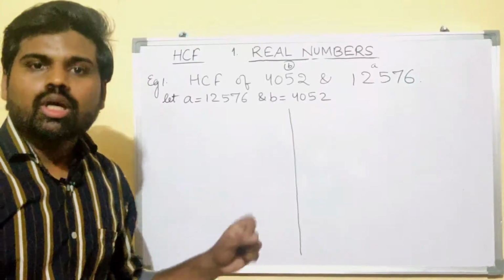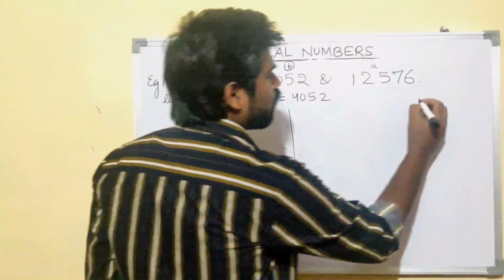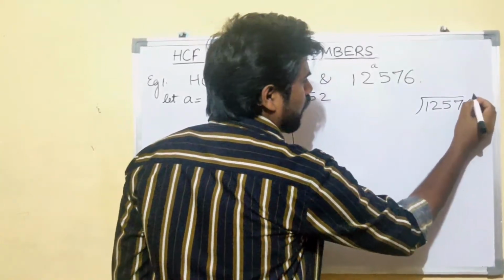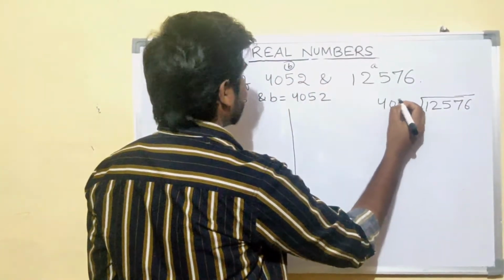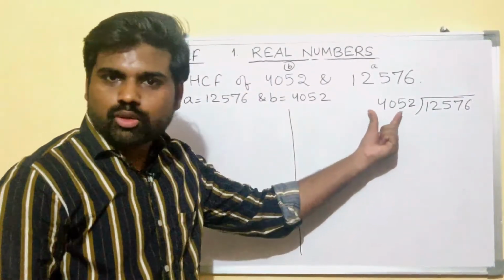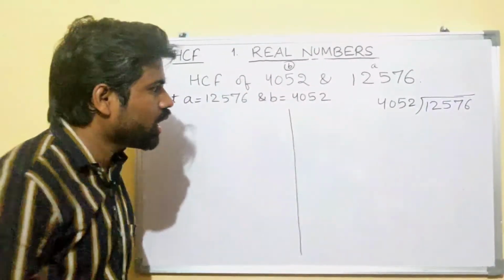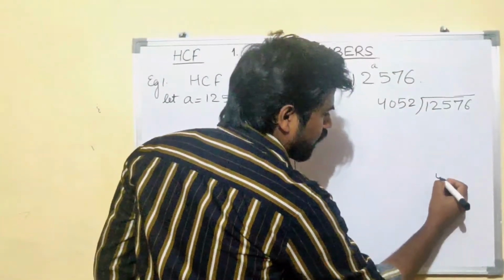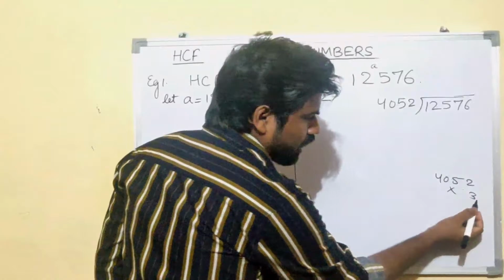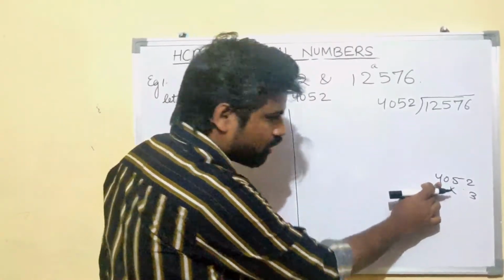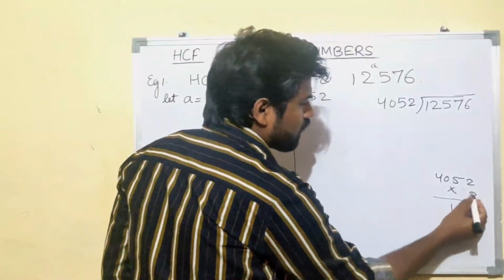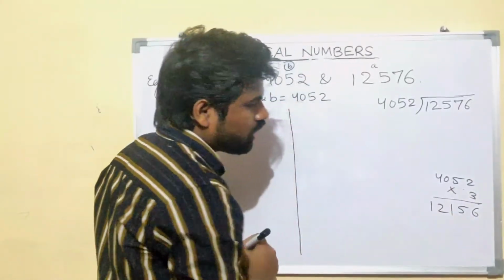Now what did I tell you? To divide, right? We'll divide 12,576 by 4,052. Since it is a very large number, you need to calculate in your rough work. So you'll get 4052 into 3. 3 2s are 6, 3 5s are 15, 3 4s are 12.